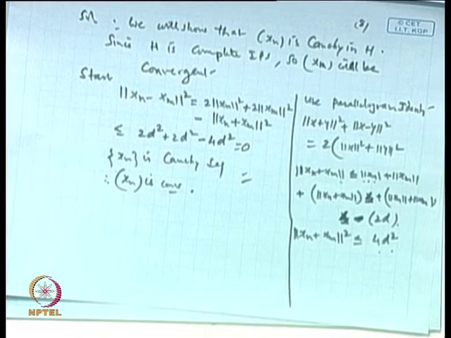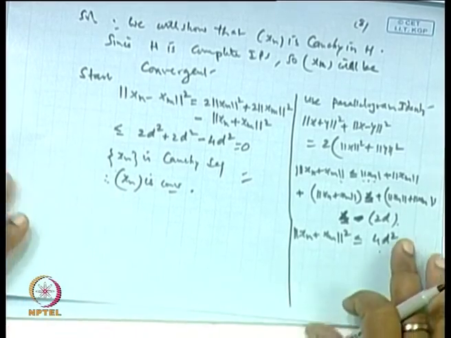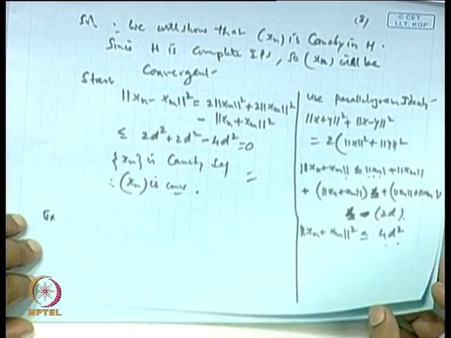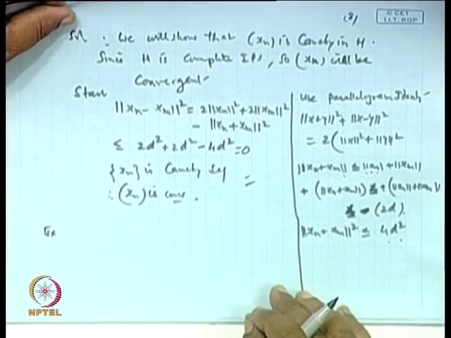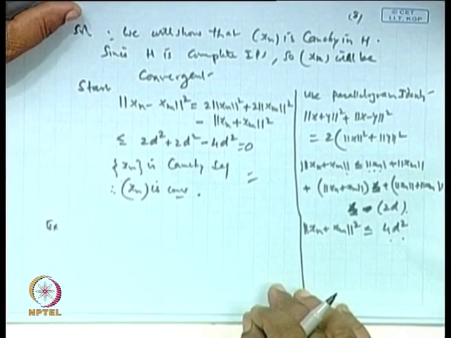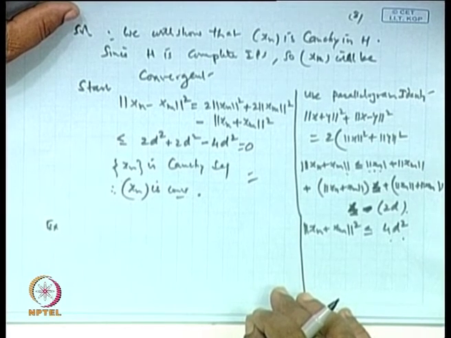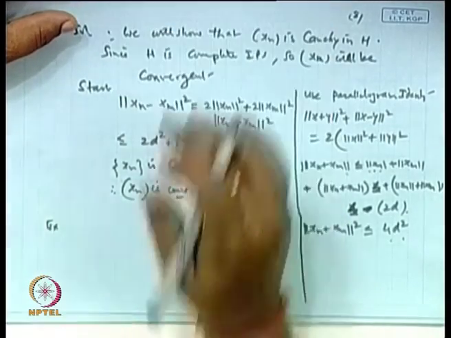Then next is, let x belong to R2. The norm of x_n goes to d, d is the infimum of this. Okay.